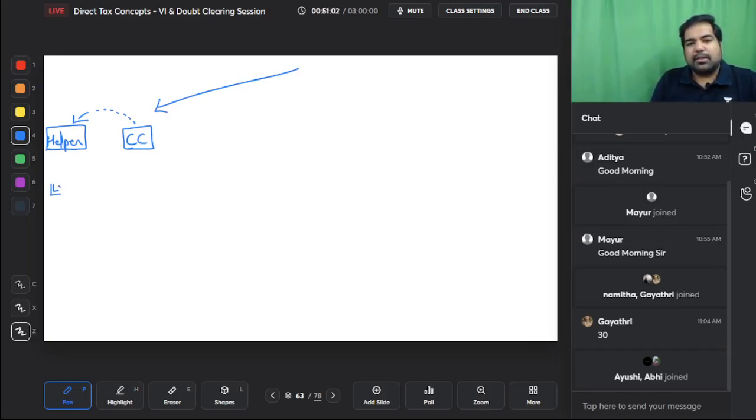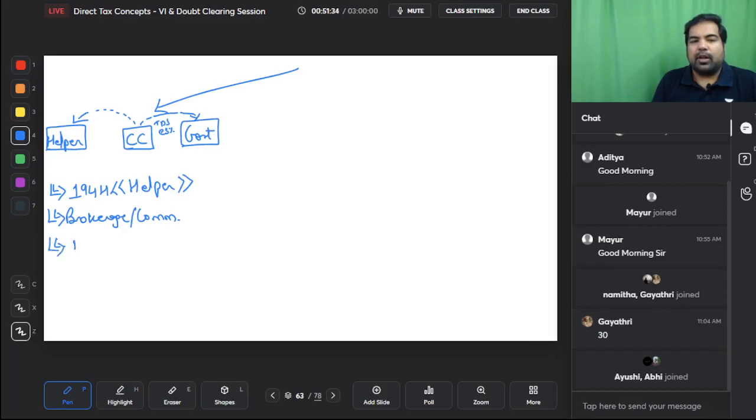The government says that, listen, whenever you are making a payment to him, why don't you also deduct TDS and make a payment to me? And the TDS rate is 5% if the amount is more than 15,000. Guys, there are 3 sections which have the same limits and the same TDS amounts. So here, guys, the section is 194H. H is for helper. So what are you paying? You are paying any brokerage or any commission, and if the amount that you pay is more than 15,000, then the TDS will be at the rate of 5%.